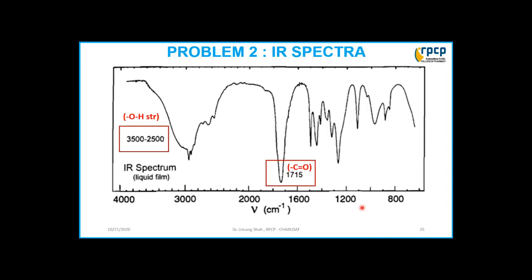Now from the IR spectrum, 1715 means a carbonyl carbon is present, and here we are getting a very broad peak between 3500 and 2500. So OH stretching is there somewhere in the structure. So an OH group must be present in the structure along with the carbonyl carbon.